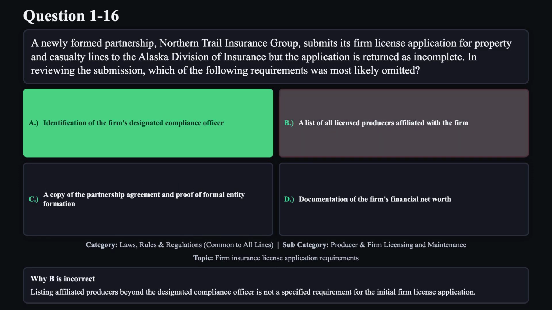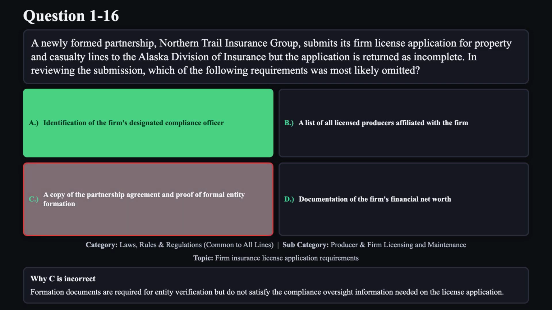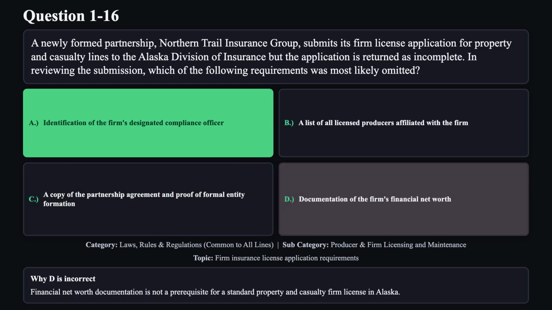Reason B is not correct. Listing affiliated producers beyond the designated compliance officer is not a specified requirement for the initial firm license application. Reason C is not correct. Formation documents are required for entity verification but do not satisfy the compliance oversight information needed on the license application. Reason D is not correct. Financial net worth documentation is not a prerequisite for a standard property and casualty firm license in Alaska.